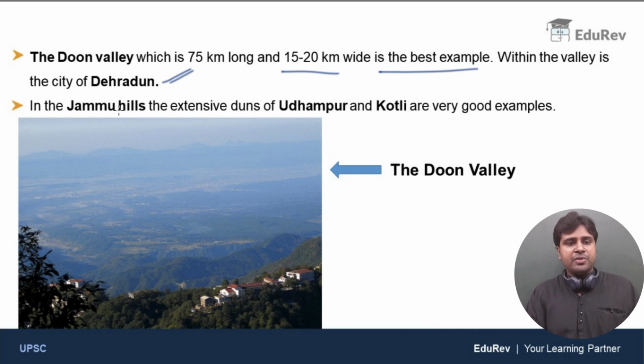Apart from that, in the Jammu Hills, we have the duns of Udhampur and Kotli. These are large and extensive duns. This is an image of Doon Valley. I hope you understood how these duns are formed.